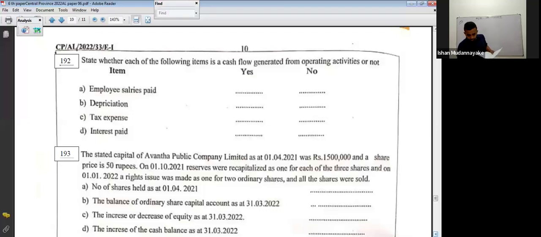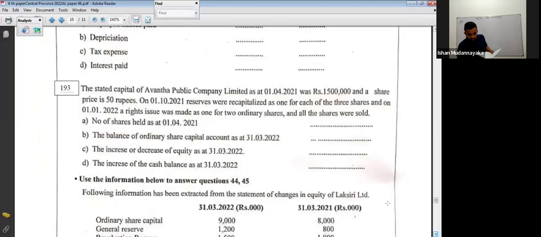Look at question number 193. The capital of Avanta Public Limited as at 1st April 21 was 1,500,000 and the share price is 50 rupees. On 1st October 21, reserves were capitalized as 1 for each of 3 shares.